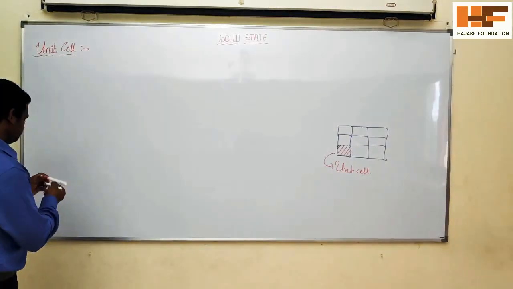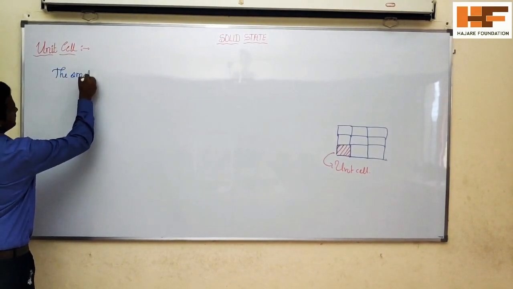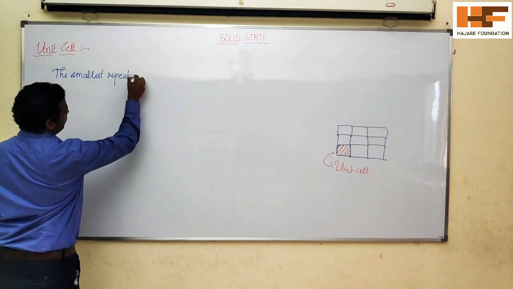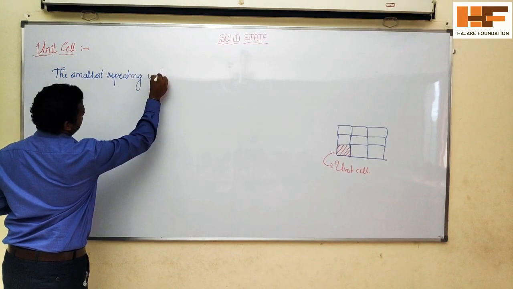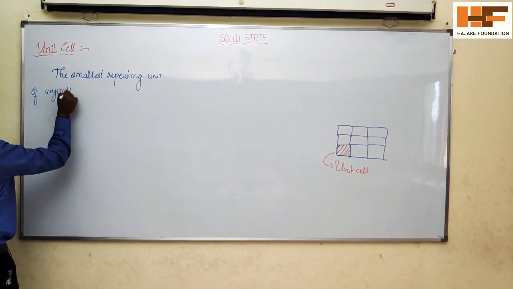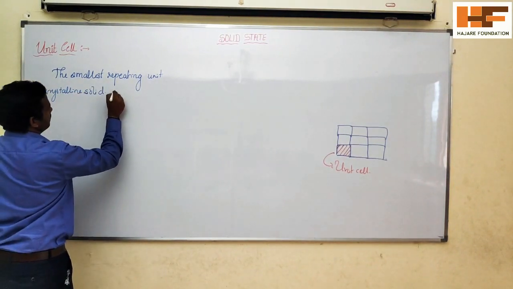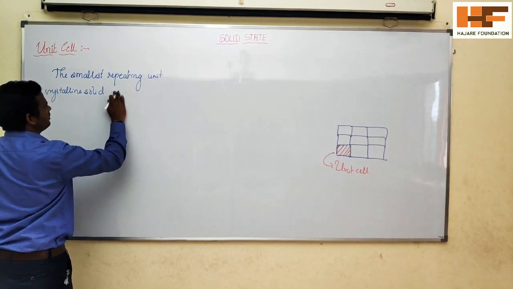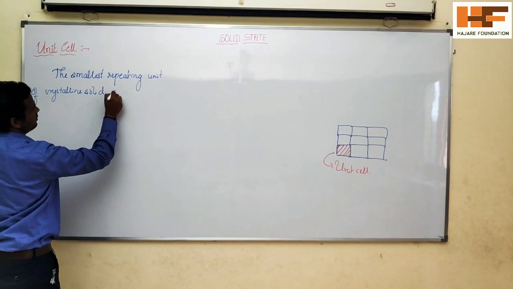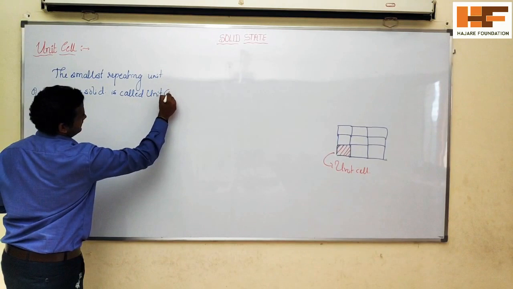So write down: the smallest repeating unit of crystalline solid in three-dimensional space, or the smallest repeating unit of crystalline solid, is called the unit cell.